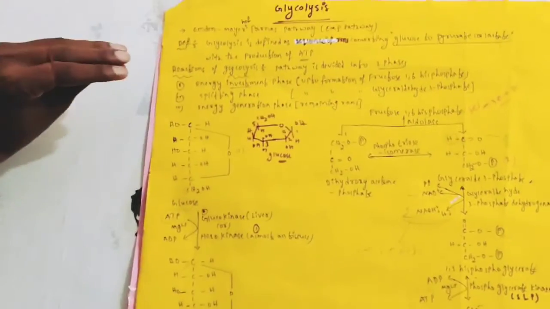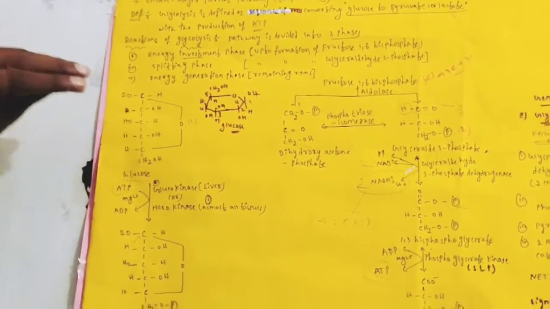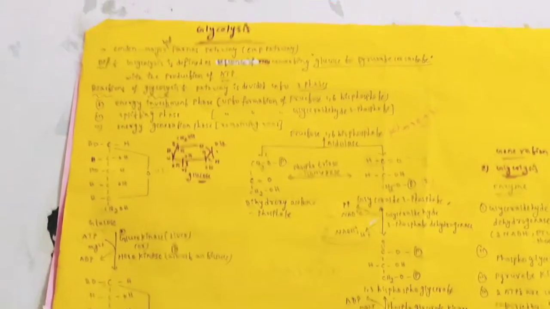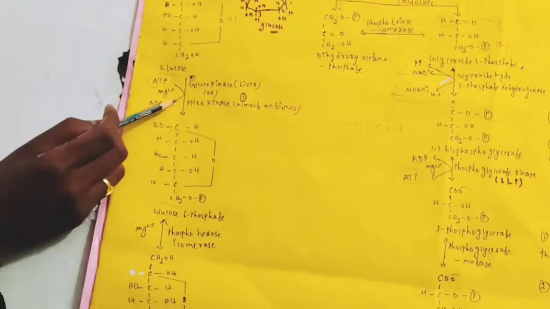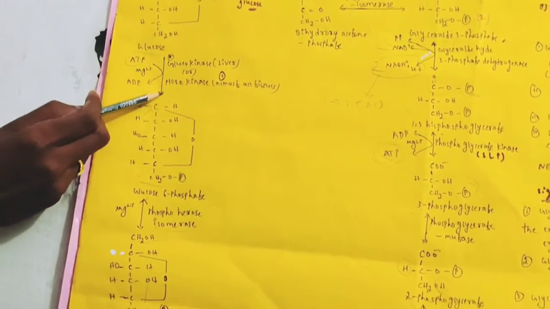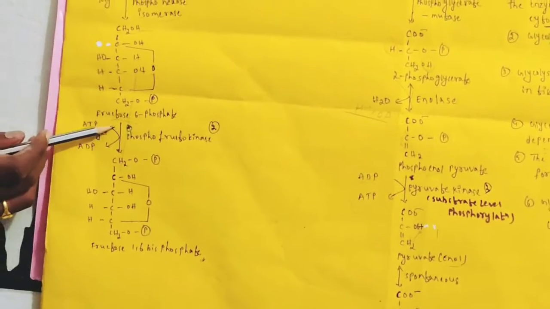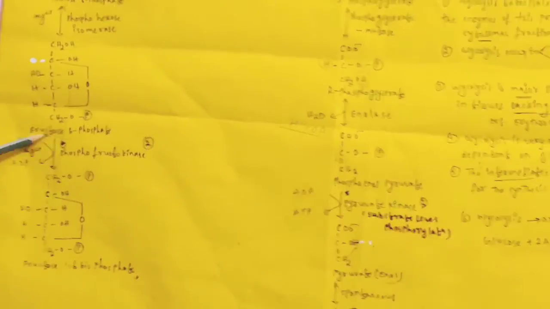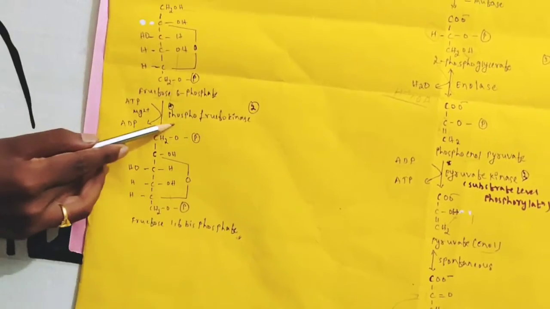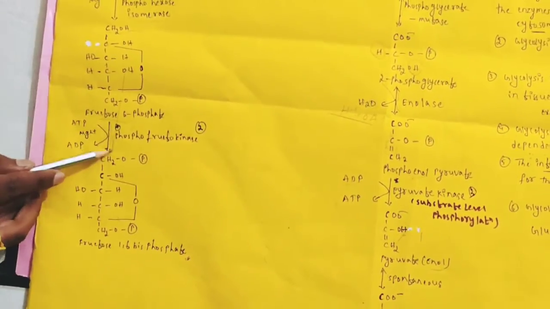One more important thing is that in this glycolysis pathway, only 3 irreversible reactions take place. One is glucokinase, an irreversible reaction. The second one is fructose 6-phosphate converted to fructose 1,6-bisphosphate, the reaction catalyzed by phosphofructokinase, which is also irreversible.